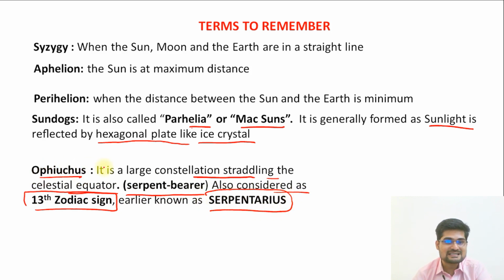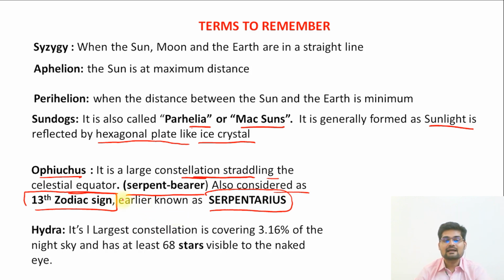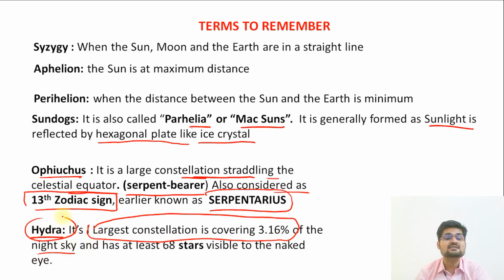So that's why it is important. And at the last, we have another term, that is Hydra. It is the largest constellation covering 3.16% of the night sky. So Hydra is the largest constellation and has at least 68 stars visible to the naked eye.